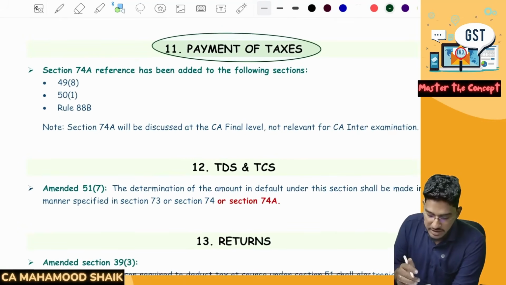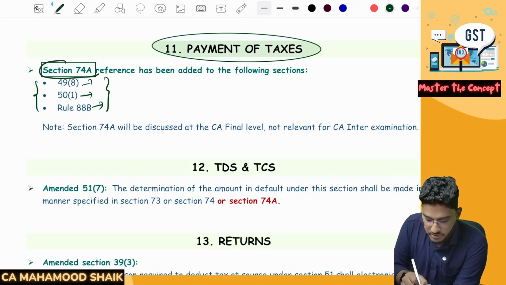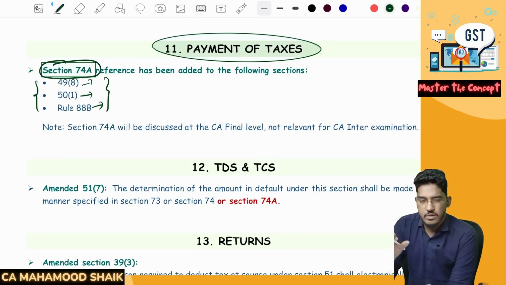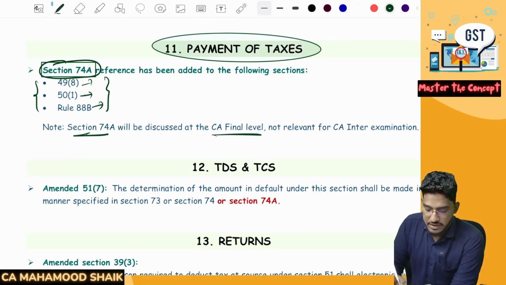Why? Because in a few sections, they have added reference to section 74A. In section 49 subsection 8, in 50 subsection 1 interest calculation, and in rule 88B, in these three places, they have added reference to section 74A. Ignore it. Why? Because as I have told, you are not required to discuss section 74A at the CA Inter level, you discuss it at the CA Final level.